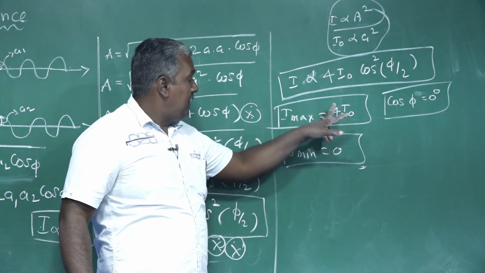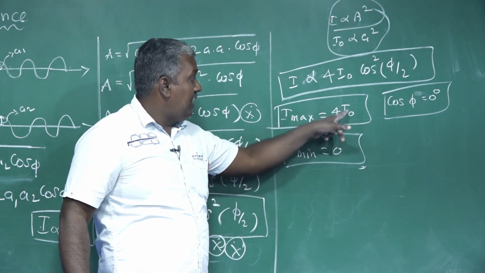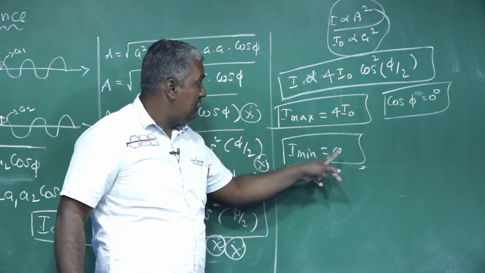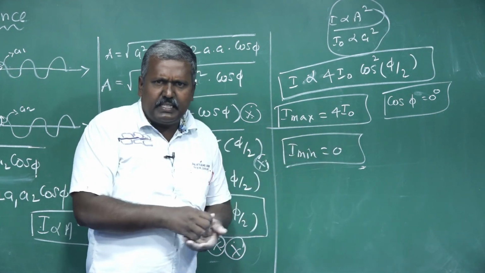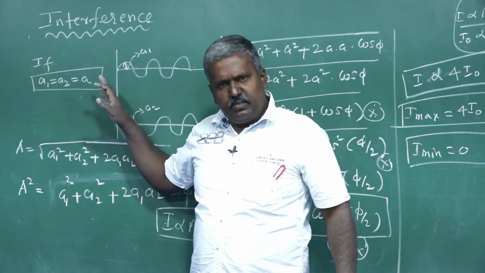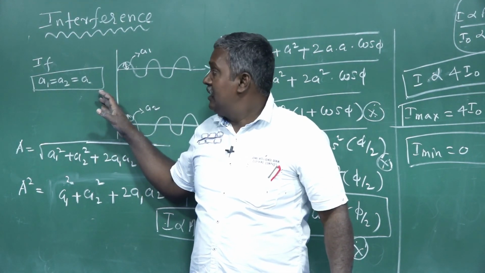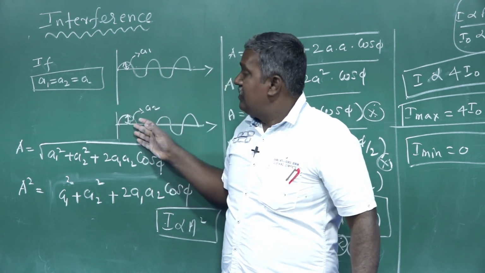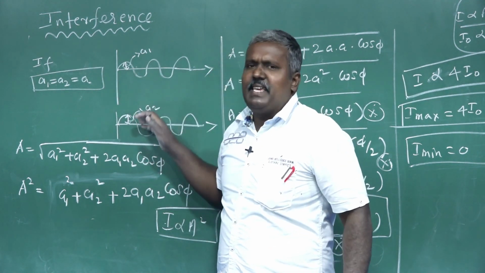This is the formula: I maximum is 4 I naught, I minimum is equal to 0. This is the condition for A1 is equal to A2 is equal to A, that means the amplitudes of the two waves are assumed to be the same.